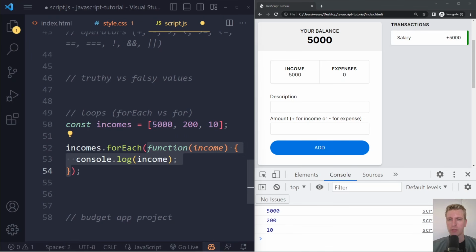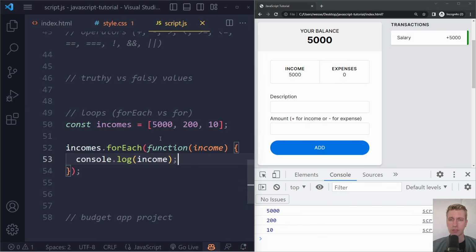So this function here will be run for 5,000. It's going to assign 5,000 to income, and then it's going to run the statements in the function body. In this case, we only have one statement. Income will be 5,000, we see 5,000, and then we go to the next element here. It's going to assign 200 to income and run the statements in there. It's going to log 200. And when that is finished, it will go to the next one. It will assign 10 to income, and then run the statements in the function body again, now with income being equal to the number 10. That statement will run, we see 10, and it will be finished. That's the last one, so it will stop the loop, stop this whole operation. So this is a very common thing to do in JavaScript and web development.